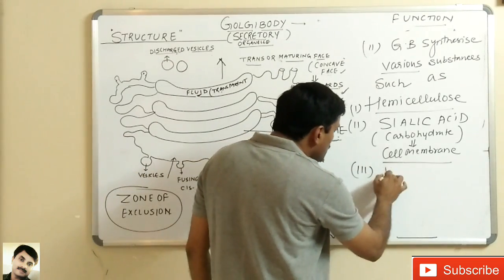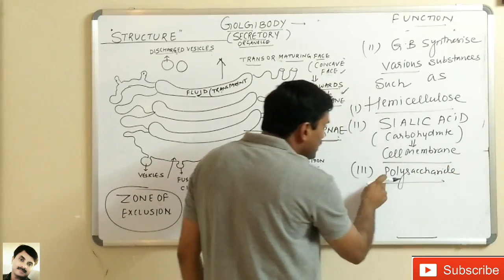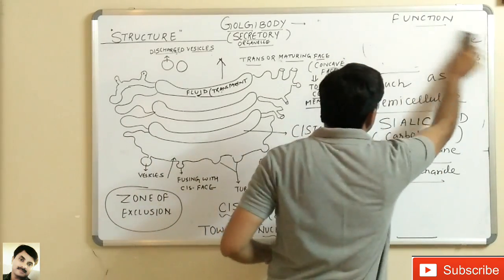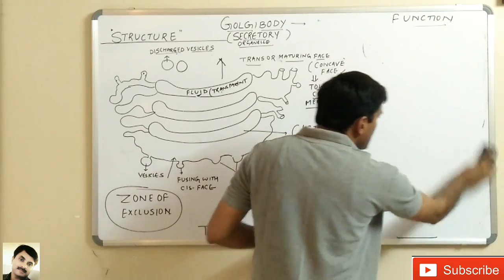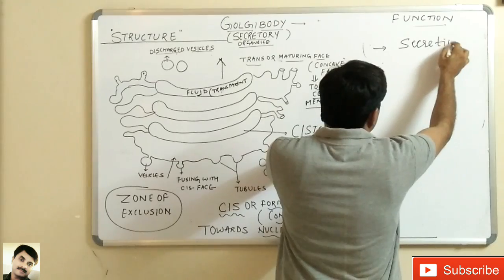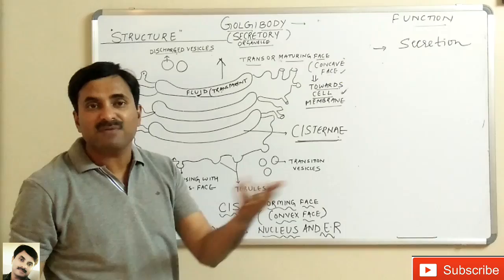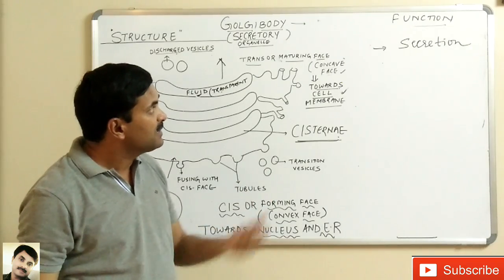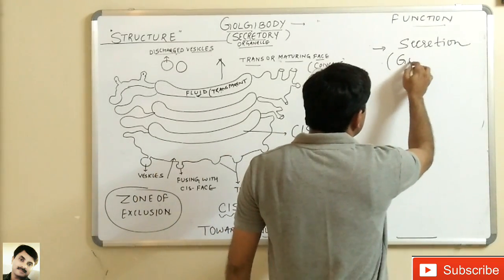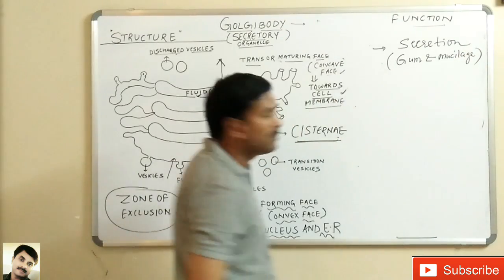The Golgi body also synthesizes polysaccharides. Means many polysaccharides are synthesized by the Golgi body. So again it is important. Now these Golgi bodies are very important for secretion. They are secreting certain substances, and that's why the Golgi bodies are also called the secretory cell organelle. They release gum and mucilage.